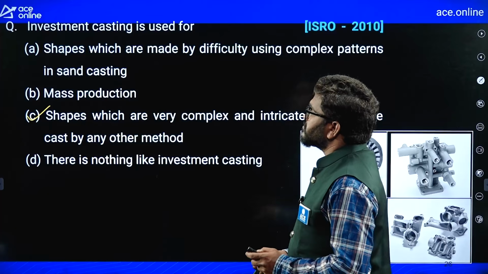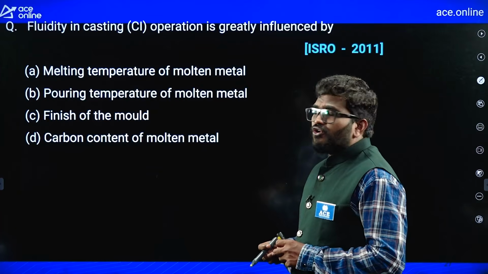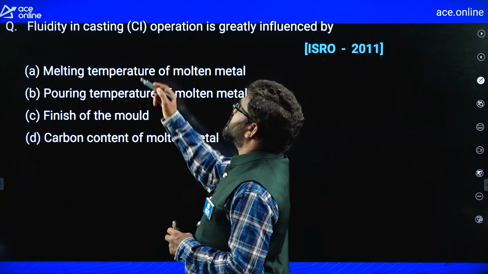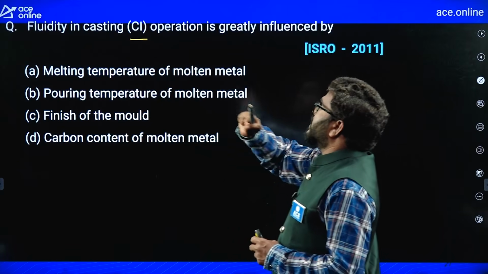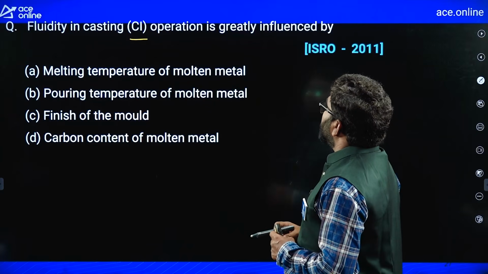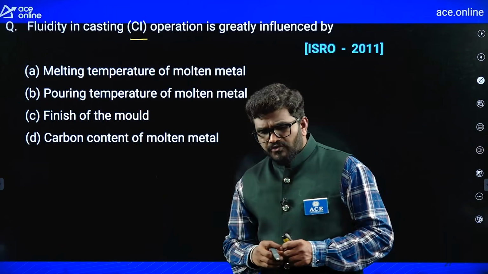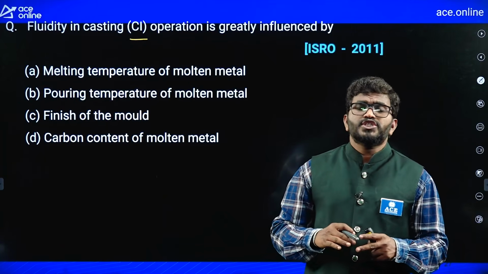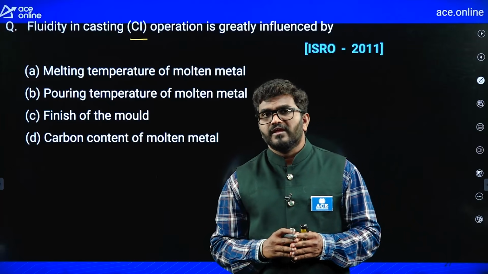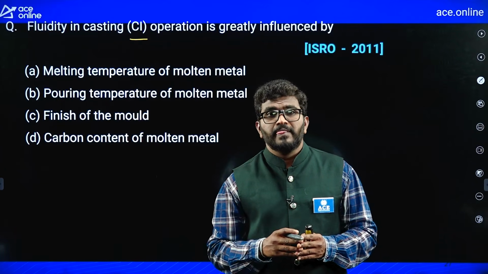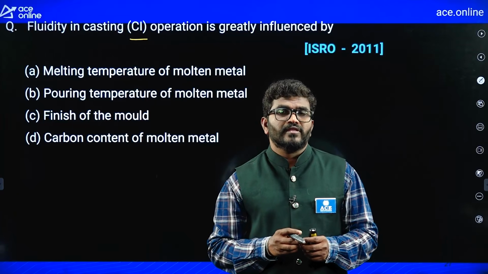Now, fluidity in casting of cast iron is greatly influenced by. Remember, fluidity depends on so many parameters like surface tension, viscosity, and pouring temperature, right?